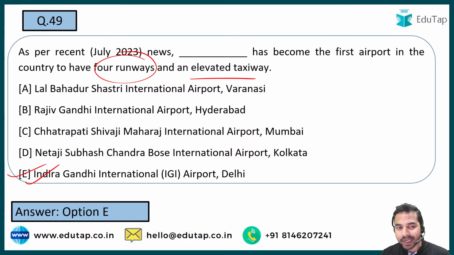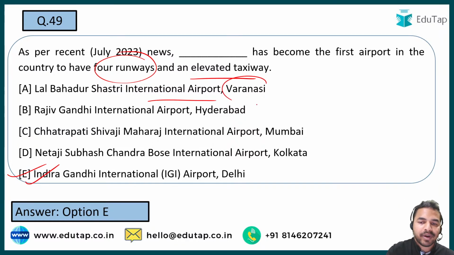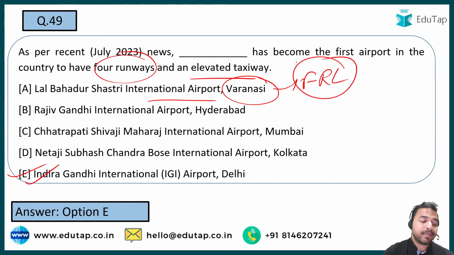And guys, let me tell you that Lal Bahadur Shastri International Airport in Varanasi was also in the news recently. What was the reason behind that? Because it became the first such kind of airport where a free reading lounge is being made available for the commuters. So guys, what is the right answer to the question for the first airport having 4 runways and an elevated taxiway? It is Indira Gandhi International Airport, Delhi.